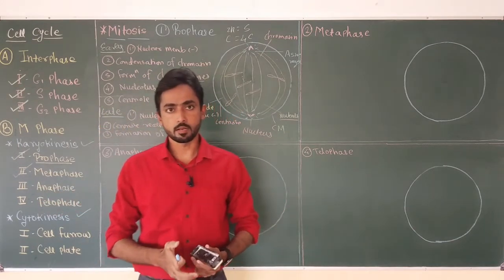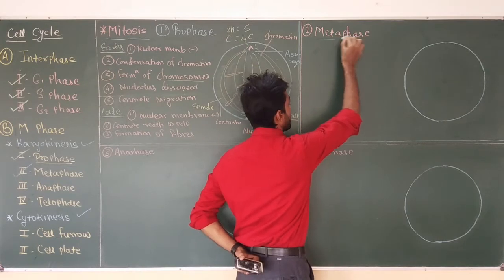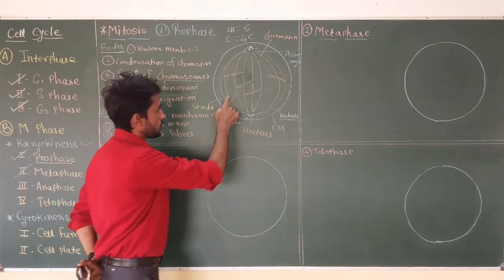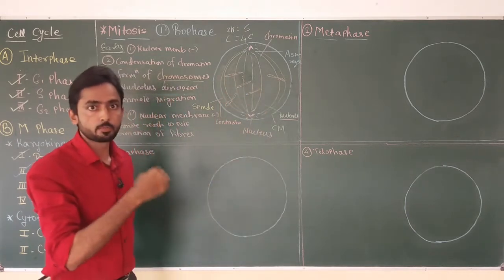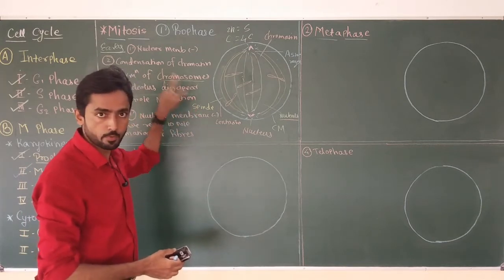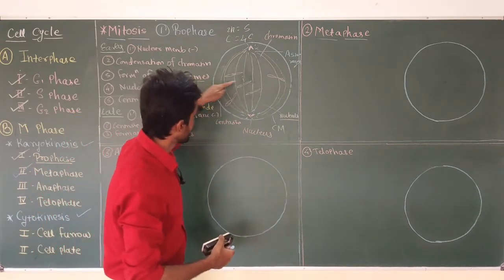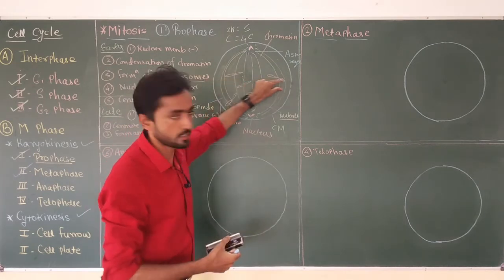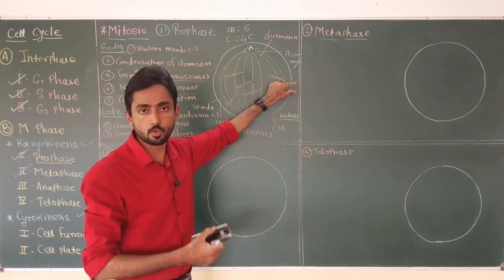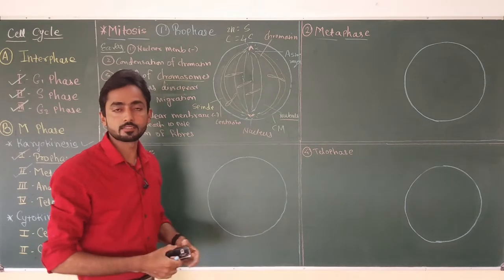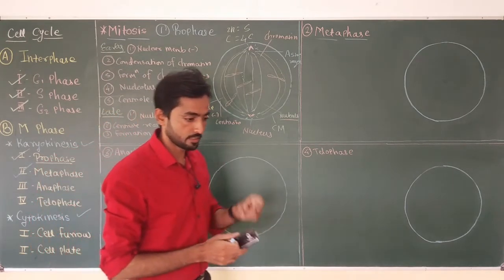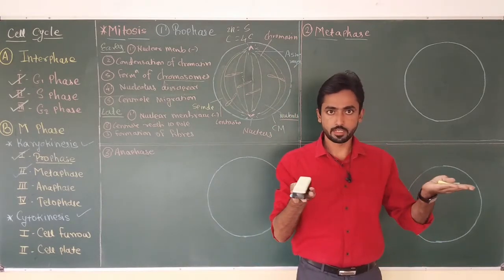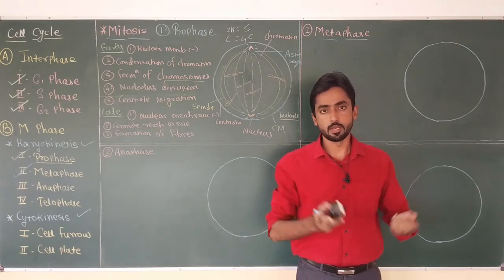And why do we call it metaphase? Because meta means middle and phase is stage. So it is the stage in which all the chromosomes present in the cell, which were previously attached to the spindle fiber in prophase, get arranged at the middle portion of the cell, or the portion at the center of the cell. It is called the equatorial plane. So this stage is called metaphase because in this stage chromosomes arrange themselves at the middle portion or equatorial plate of the cell.